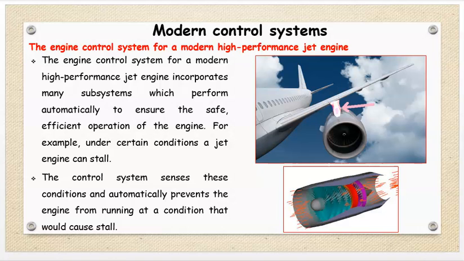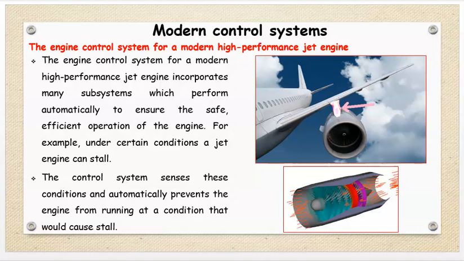For example, under certain conditions, a jet engine can stall. The control system senses these conditions and automatically prevents the engine from running at a condition that would cause stall. In case of this aeroplane also, these modern control systems are used. When that aeroplane has to land, that signal is given to the airport, where some station is there, controlling systems are there. Therefore, every time the pilot asks whether he has to land the aeroplane or not.